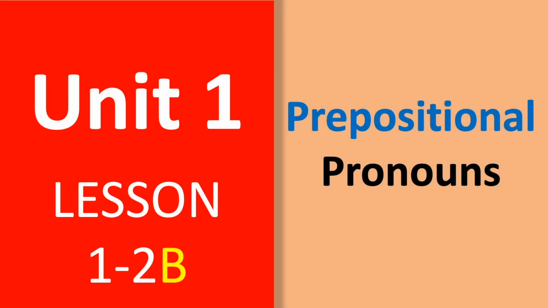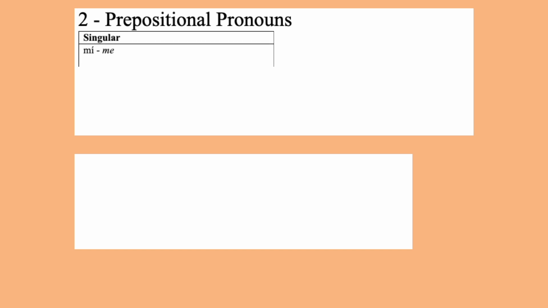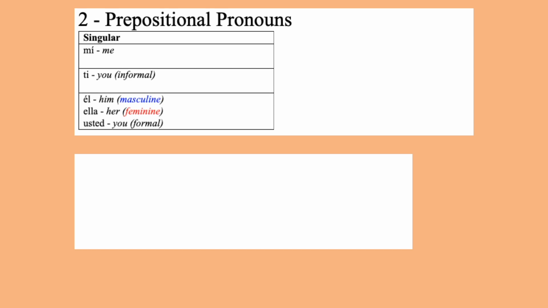The second of these pronoun lessons covers prepositional pronouns. The prepositional pronouns, starting off with the singular pronouns, are mí, ti, the informal version of you, él, him, ella, her, usted, the formal version of you.